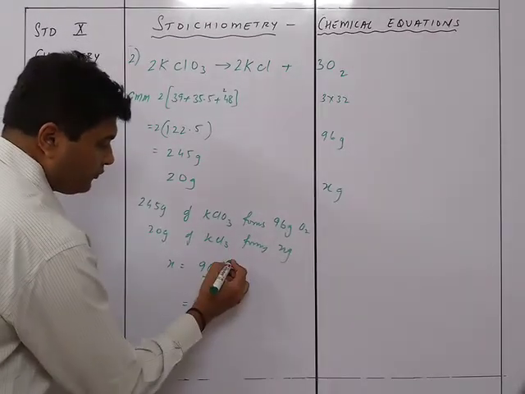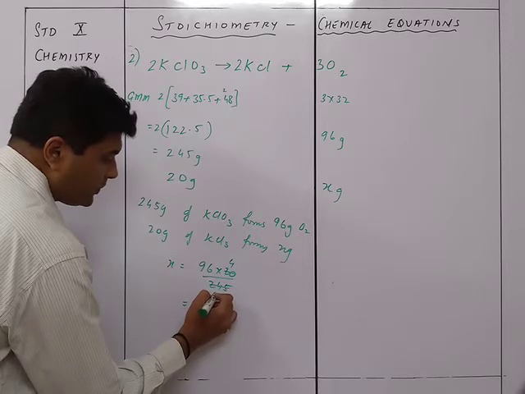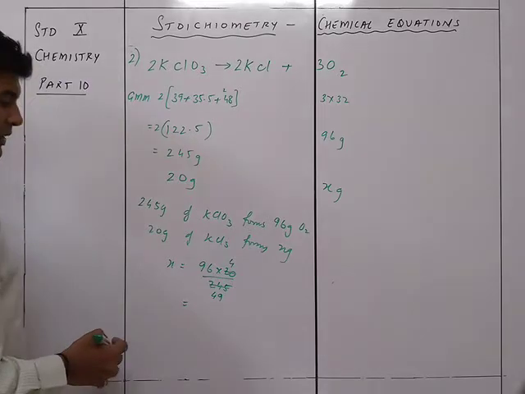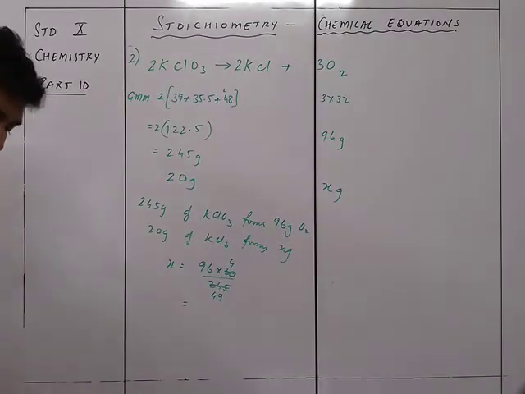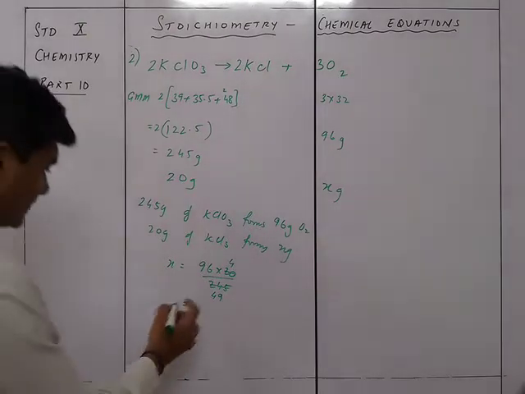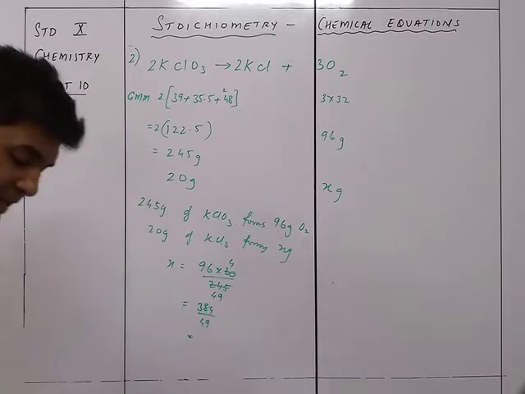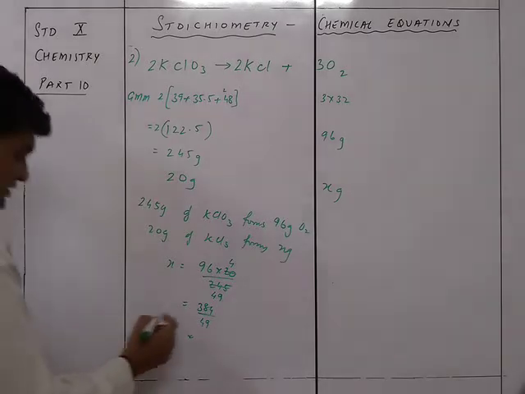You cannot do anything further, 7 will not work. So this comes out to be 96 into 4, which is 384, upon 49.